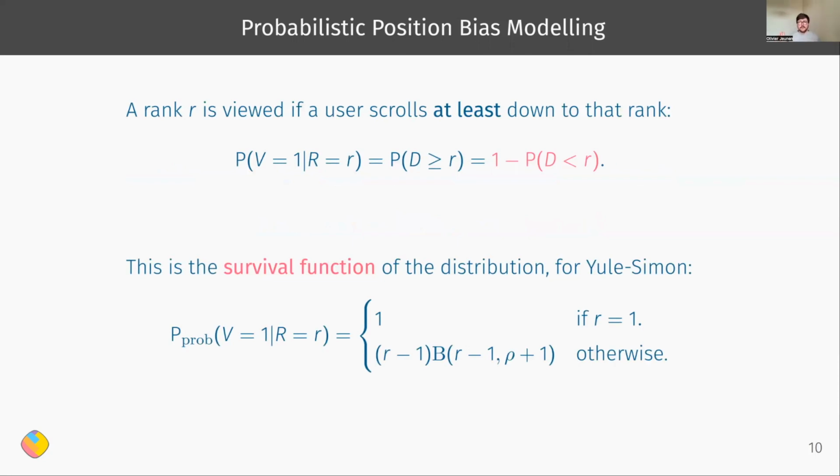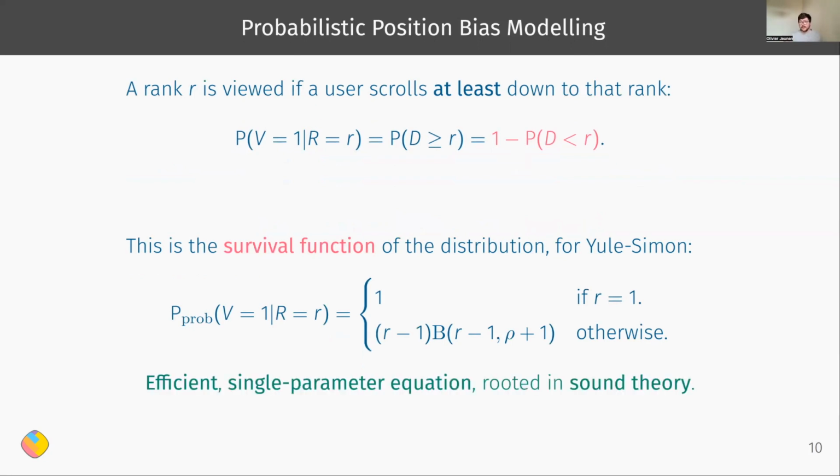And for Yule-Simon, it's going to look like this. It might look a little bit scary at the beginning because there's a beta function in there, which we don't see very often. But in essence, it's a simple function that really just is going to take in a single input parameter rho. And so now we have an efficient single parameter equation that is at least rooted in a sound theoretical model of how we believe users behave.